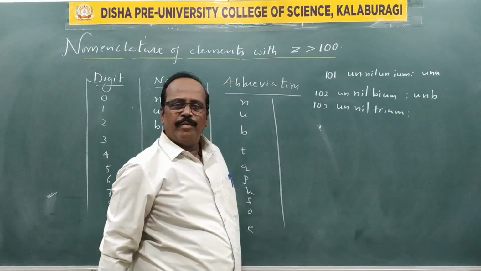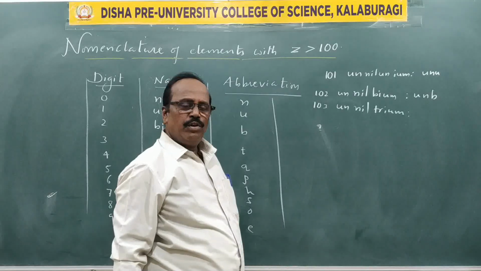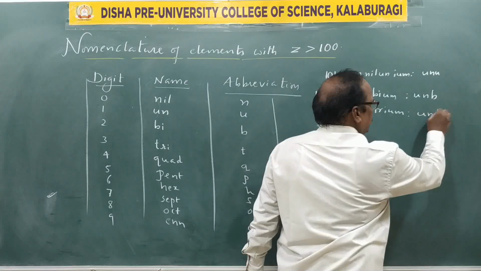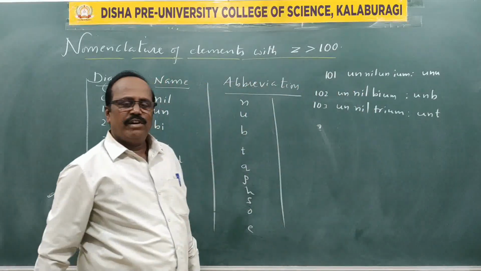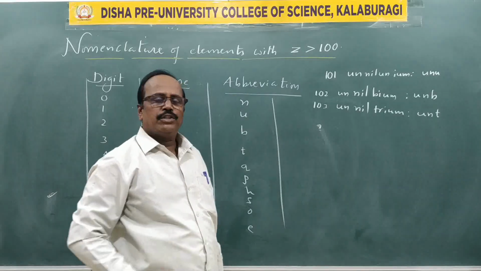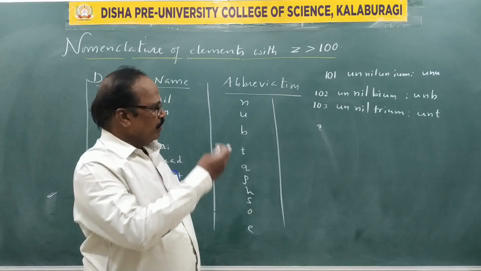Unnil trium. Symbol for unnil trium, UNT. Likewise, throughout the world, every country has to follow these particular rules and regulations. You have to continue.